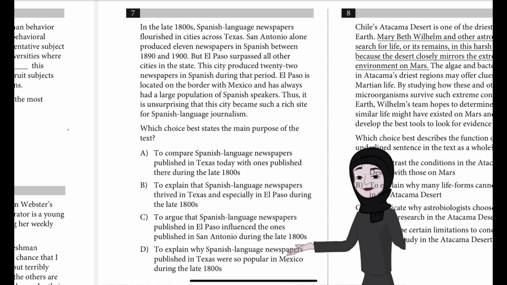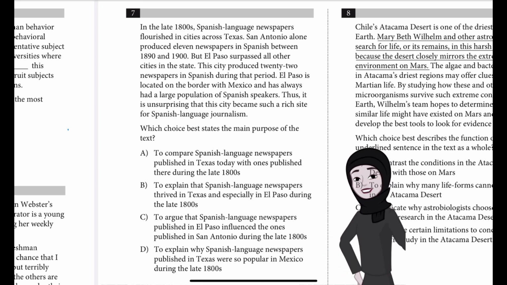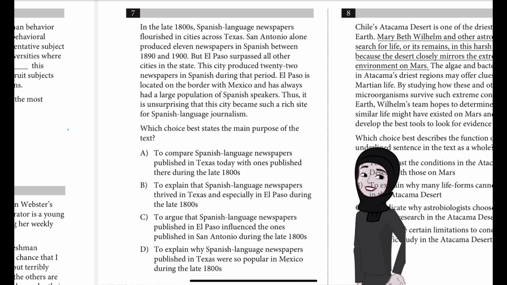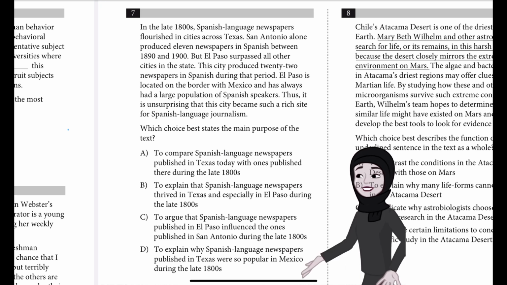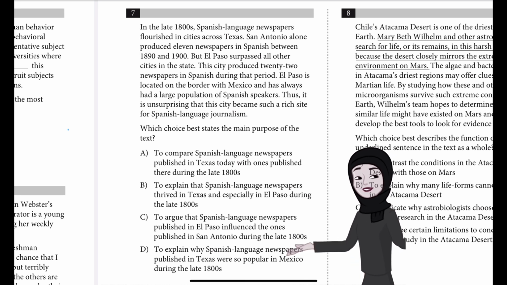Which choice best states the main purpose of the text? Is it A, to compare Spanish language newspapers published in Texas today with ones published there during the late 1800s? B, to explain that Spanish language newspapers thrived in Texas and especially in El Paso during the late 1800s. C, to argue that Spanish language newspapers published in El Paso influenced the ones published in San Antonio during the late 1800s. Or D, to explain why Spanish language newspapers published in Texas were so popular in Mexico during the late 1800s. So which do you think it is?